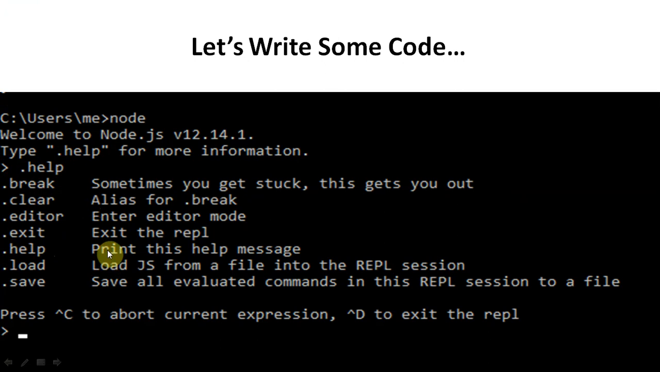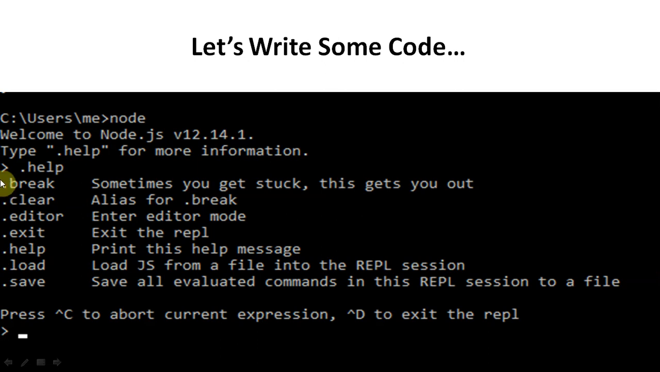Exit is used to come out of the editor. The help command prints the help message. The load command loads JS from a file into the REPL session, so by load we can load a Node.js program. Save will save all evaluated commands in the REPL session to a file. Press Ctrl+C to abort the current session, and Ctrl+D to exit the REPL.